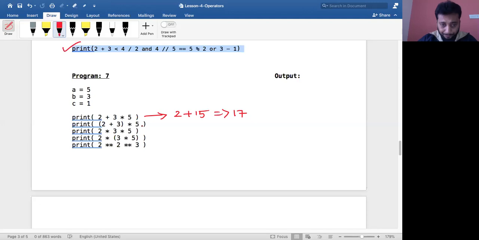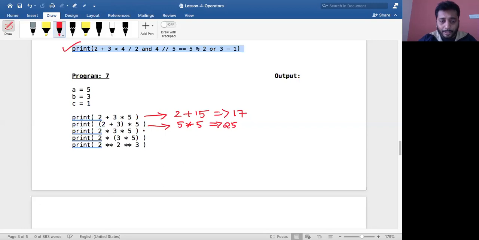But in the second case, I have grouped 2 plus 3 within brackets. In that case, brackets are given the highest priority. So first this will get evaluated. That is, 2 plus 3, this becomes 5, and then it is multiplied by 5. The moment I group, brackets are given the highest priority, so it becomes 5 into 5, which is nothing but 25.